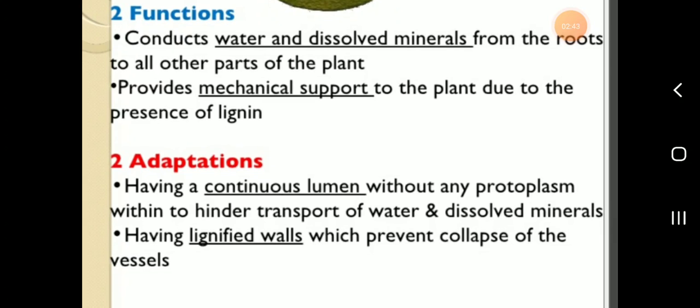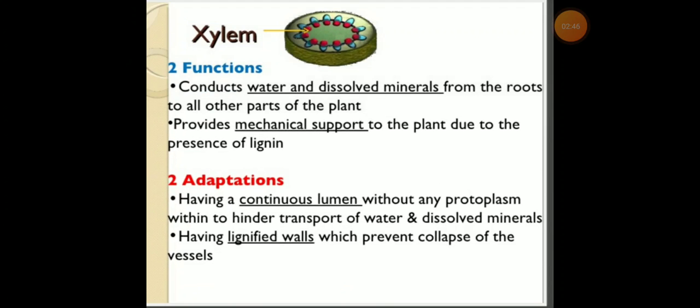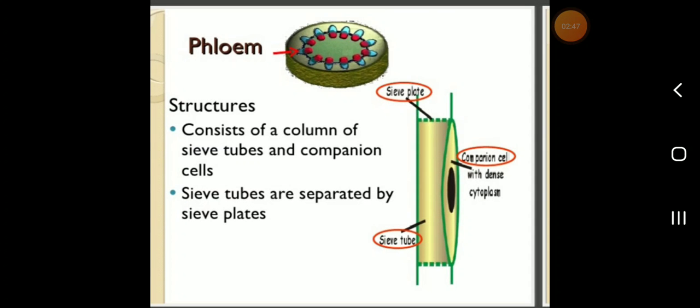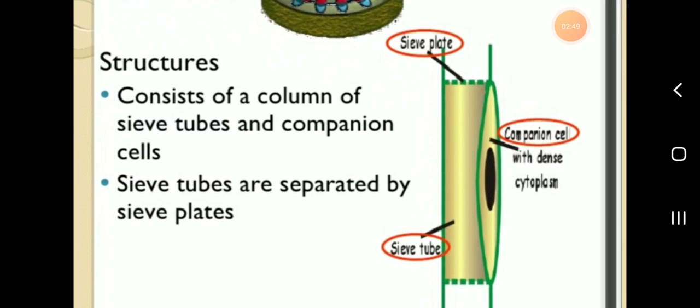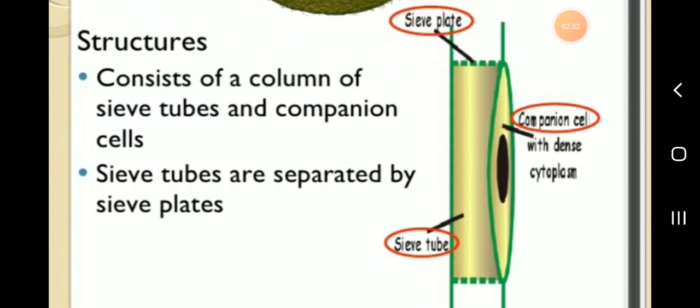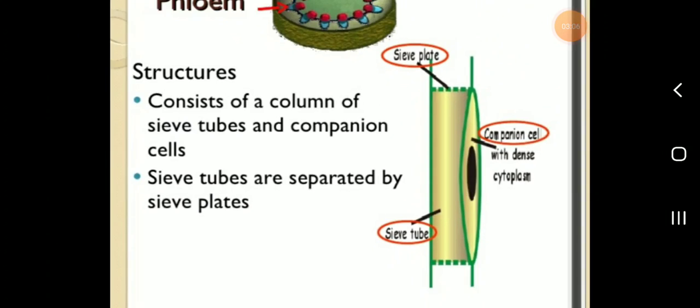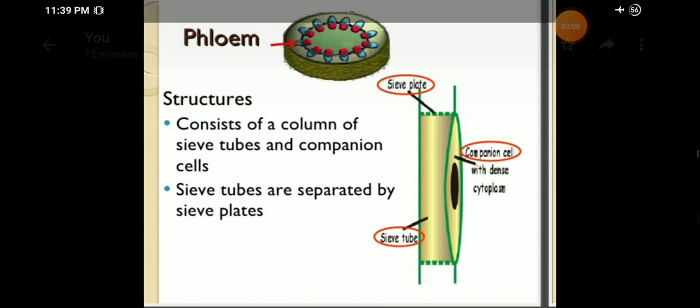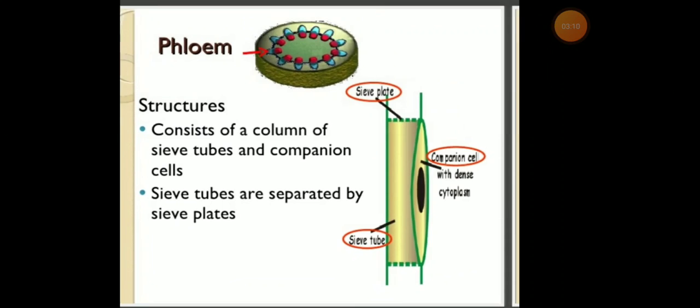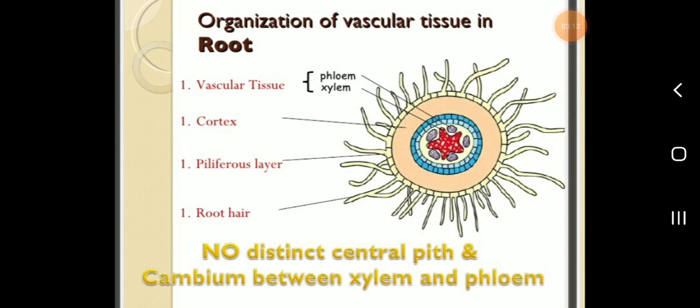Then phloem. The structure of phloem consists of columns of tubes: sieve tubes and companion cells. Sieve tubes are separated by sieve plates. This is a sieve plate for phloem. Phloem conducts the food.